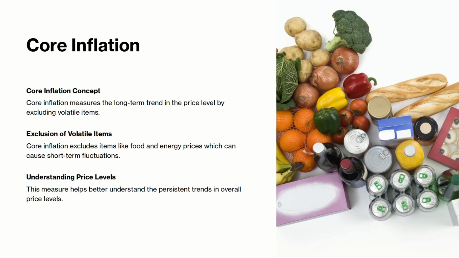Core inflation. Core inflation measures the long-term trend in the price level by excluding volatile items. Core inflation excludes items like food and energy prices, which can cause short-term fluctuations. This measure helps better understand persistent trends in overall price levels.